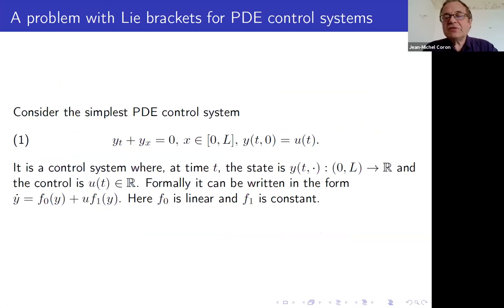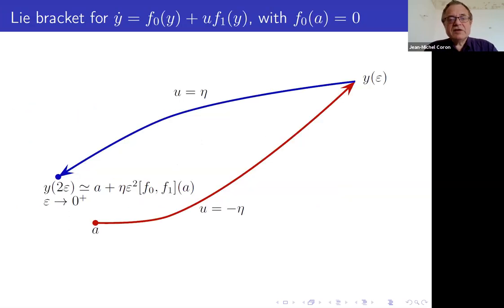So we consider the simplest partial differential control system. So y_t is the transport equation, y_t, that is dy over dt, plus y_x, dy over dx, is equal to 0, and y(t, 0) is equal to u of t. So you can think of it as y dot is equal to f0 of y plus u f1 of y. And you want to understand what is a Lie bracket in this situation.